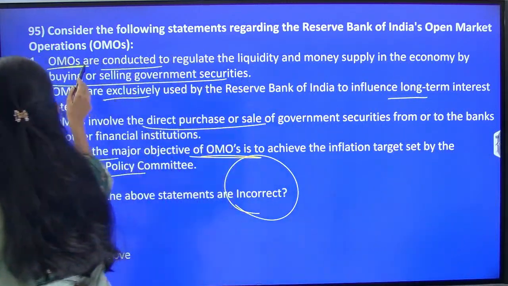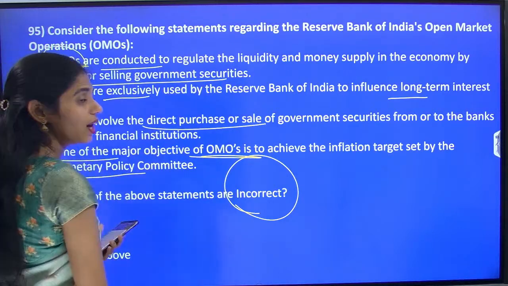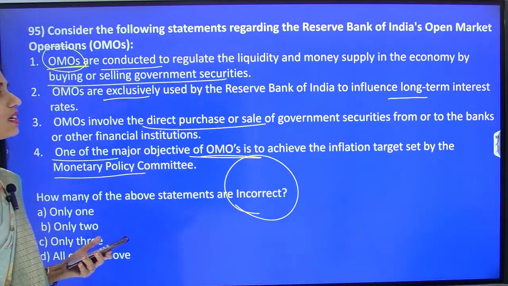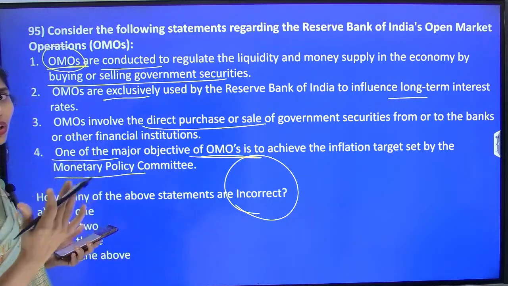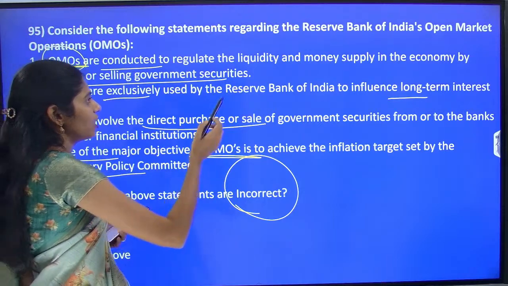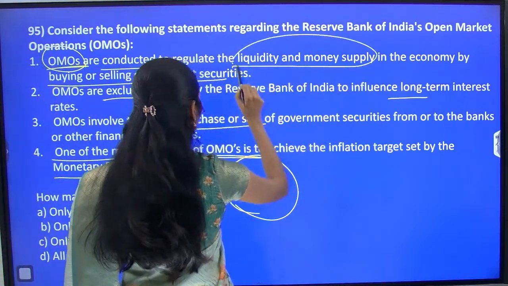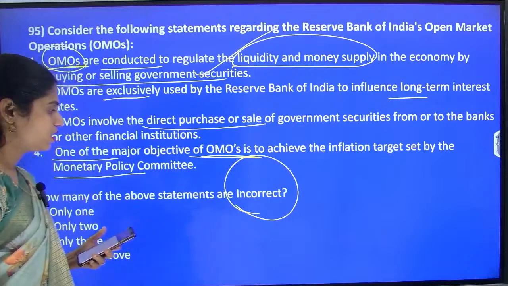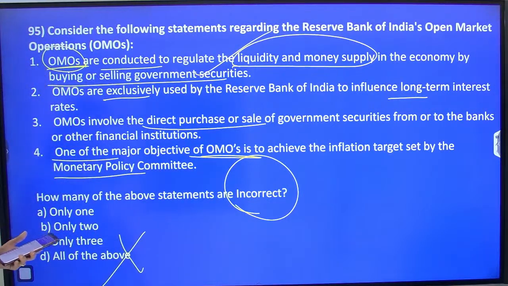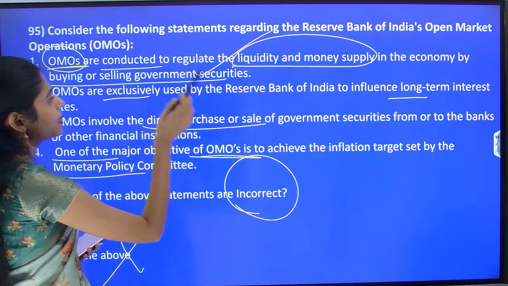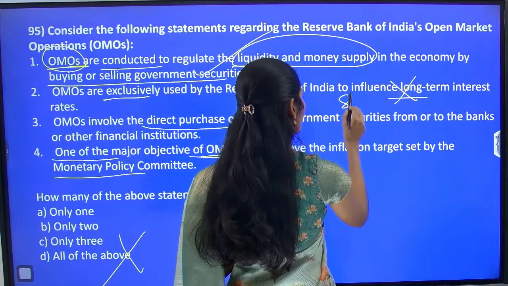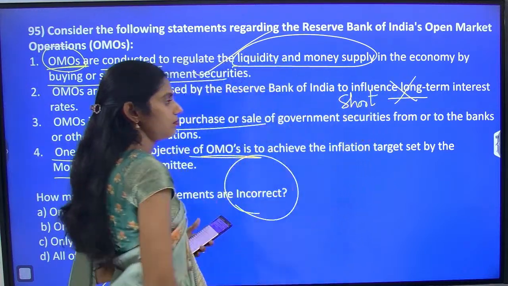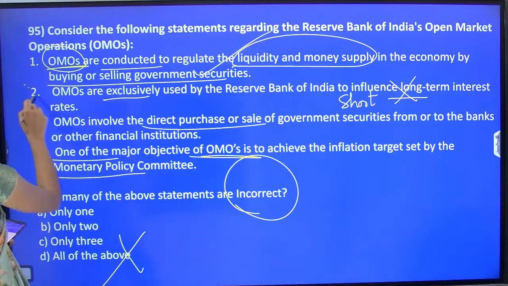Actually, these open market operations are conducted to regulate liquidity, that is money supply in the market. It may be by buying or selling. In this way, we can control money supply and liquidity in the market. So this statement is absolutely correct. So any option saying it is incorrect, all of those will be removed. And the second one is OMOs are exclusively used by RBI to influence long term, but they are not at all long term, they are short term operations. So this is incorrect, the second one.